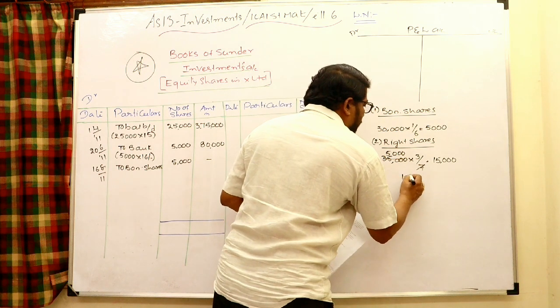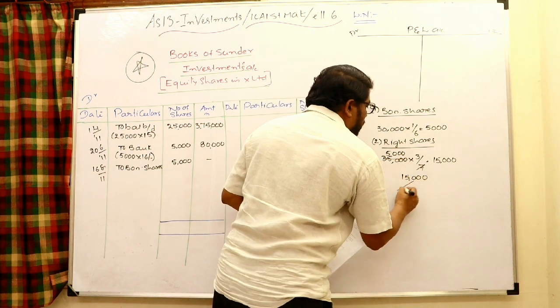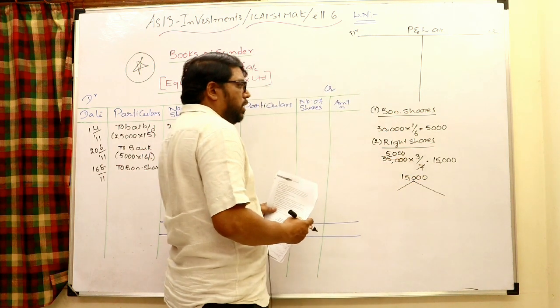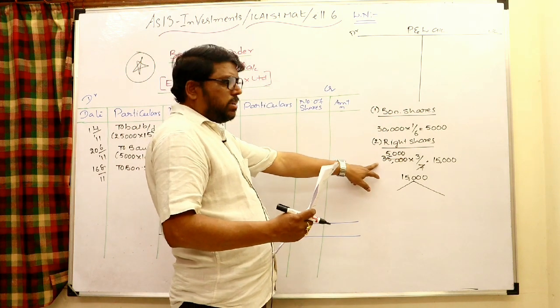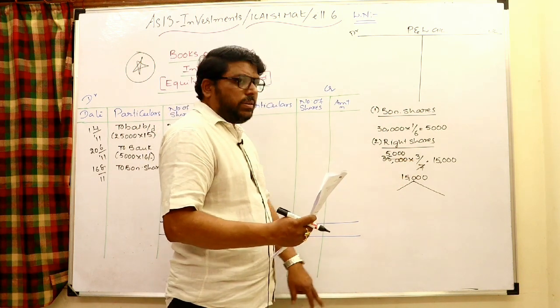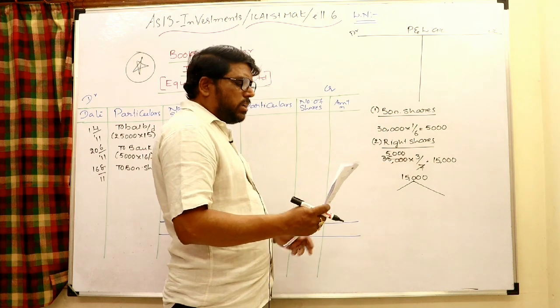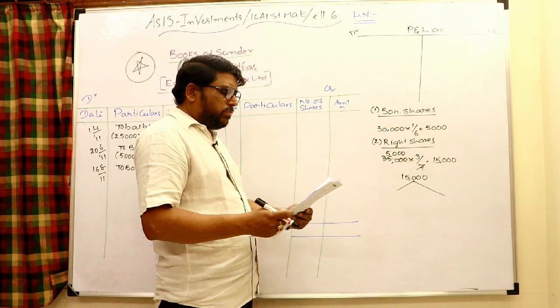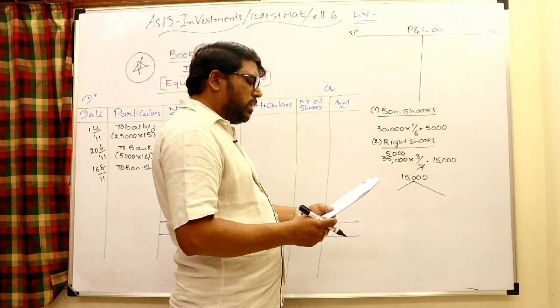Let us check what actually happened regarding the 15,000 right shares. Totally 35,000 shares we are having right now. For every 7, 3 shares are given, which means 15,000 right shares are offered. You can purchase at 15 rupees, otherwise you can sell the rights at 2 rupees.